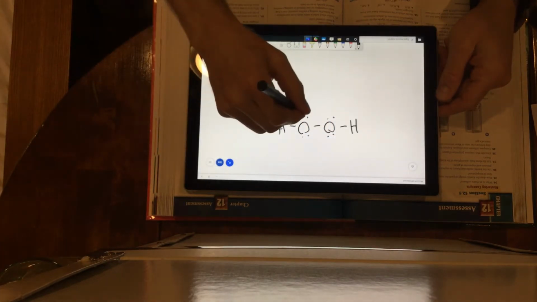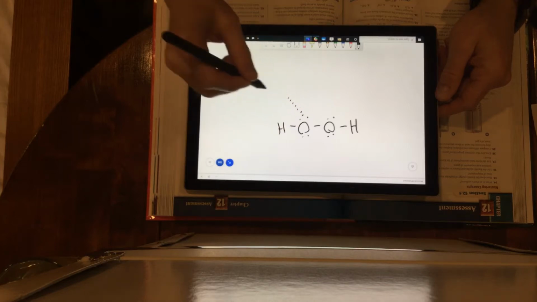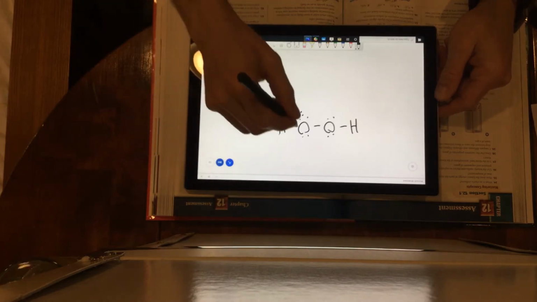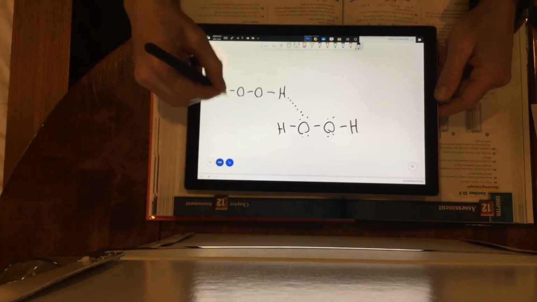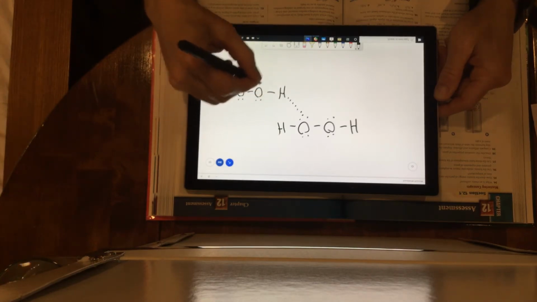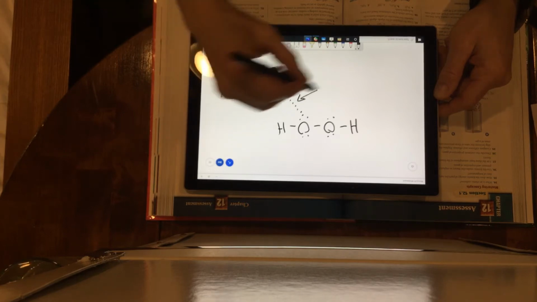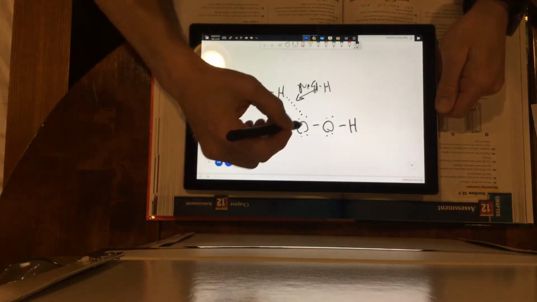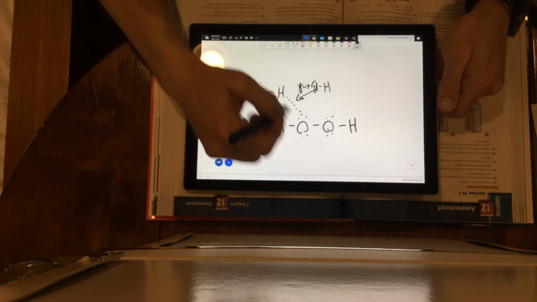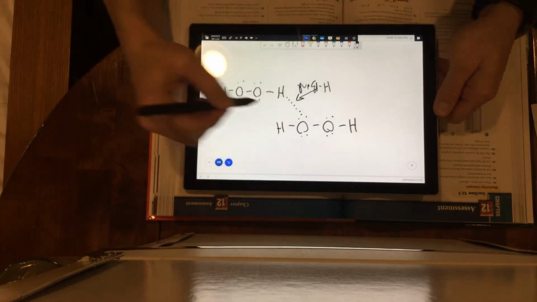So this oxygen here, let's say, could be intermolecularly attracted to an H on another hydrogen peroxide molecule. So there's your hydrogen bond there. That would be an example. The O from one molecule, the H of another, in between, intermolecular, that's your hydrogen bond. So that would be number 59.